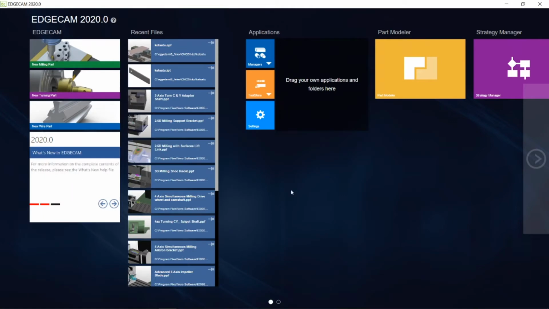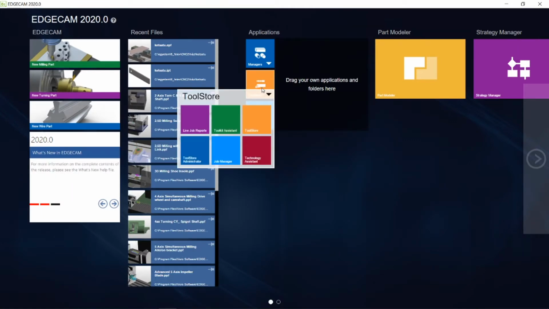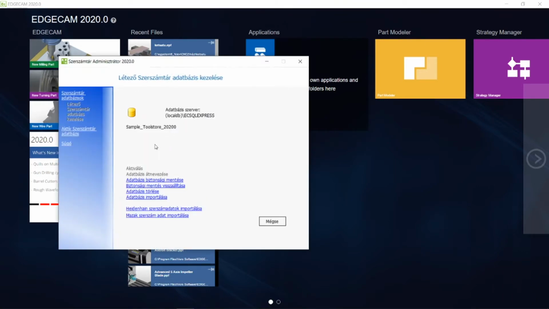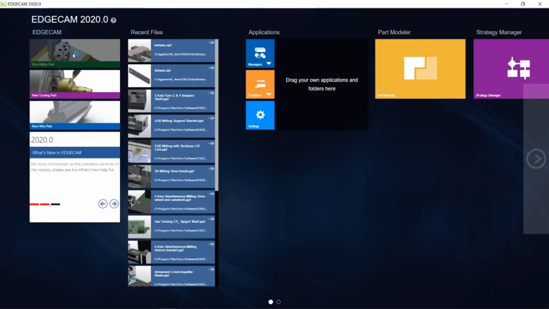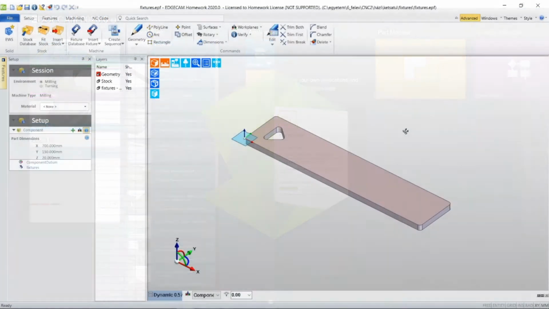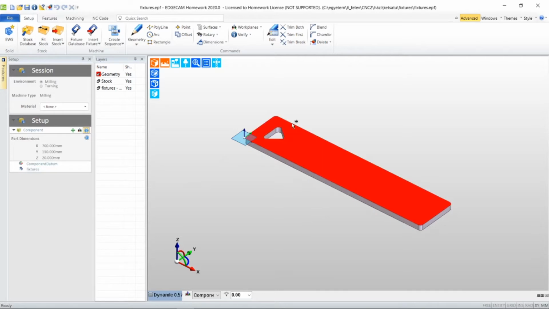during the creation. The next important step is to select the sample tool store, which includes the fixtures that we need. And after that you can create a new milling part. As you can see, my part is pretty long, so for proper manufacturing we need to add two vices to ensure the necessary stability during the machining.